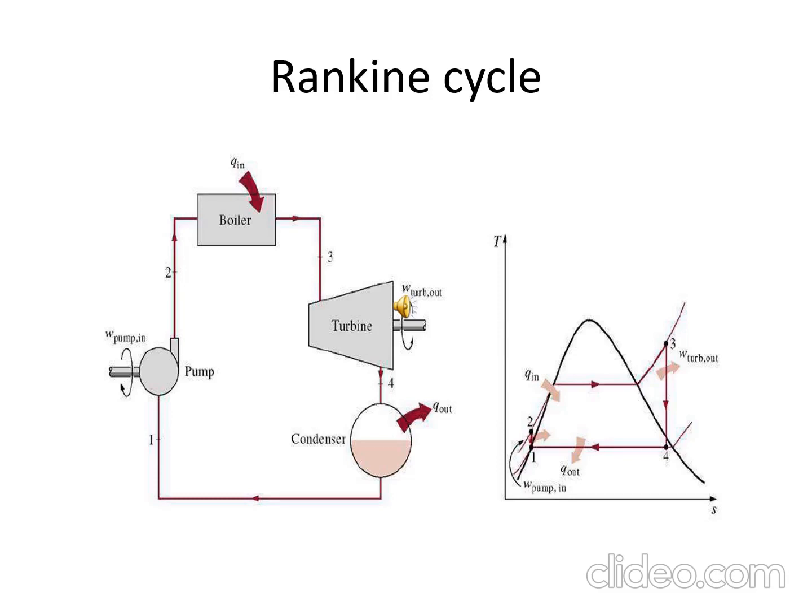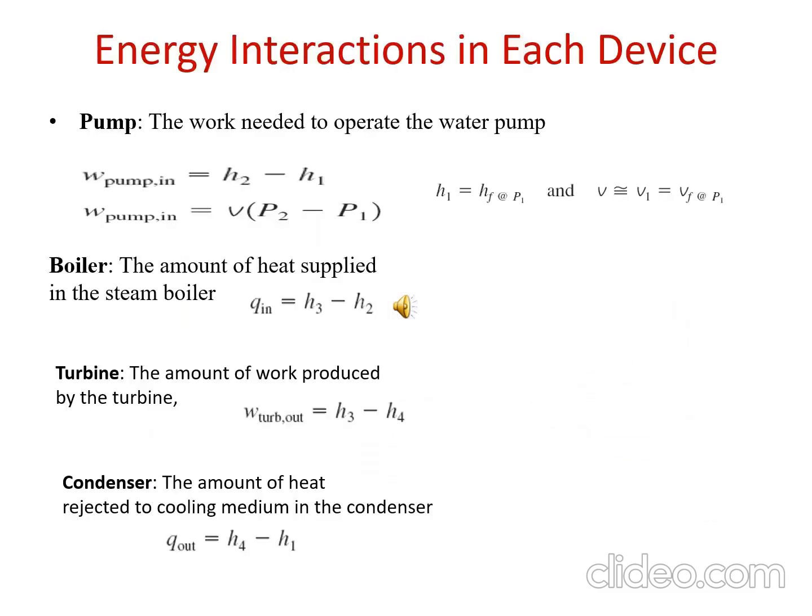Okay, so first of all, process 1 to 2. What is happening here in process 1 to 2? Water enters the pump at state 1 as saturated liquid, and it is compressed isentropically to the boiler pressure, because when it goes through the pump, pressure increases whereas volume decreases. The vertical distance between state 1 and 2 gives the work done by the pump: WP equals H2 minus H1 kilojoule per kg, which is its unit.